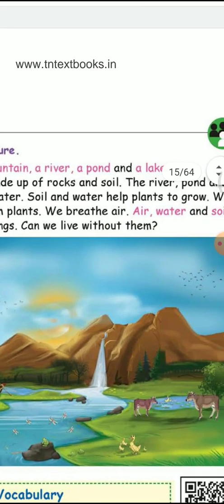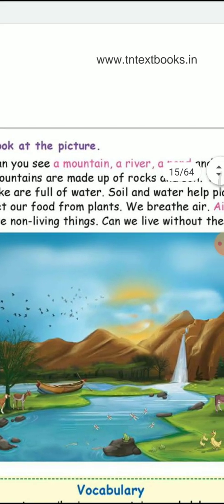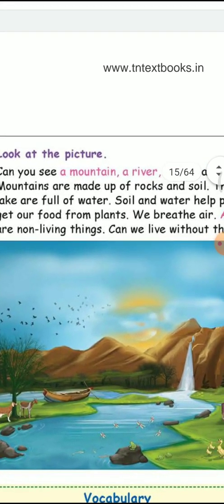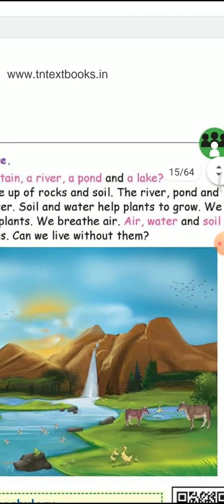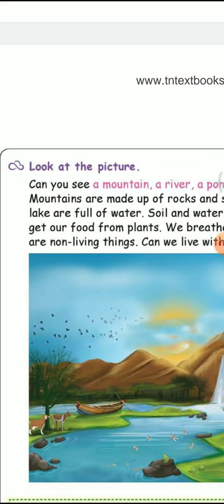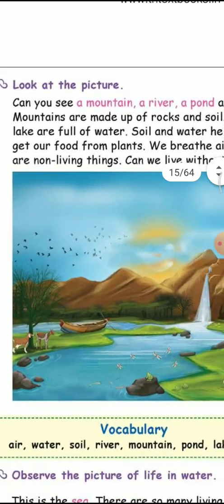So soil and water help plants to grow. We get our food from plants. We breathe air. So without air can we live? No, it is not possible to live without air. Like that, what is important for our daily living? First one is water. Without water it is not possible to live in the world. So water, air. We breathe air daily. So air, water and soil are non-living things. It is not possible to live without them.